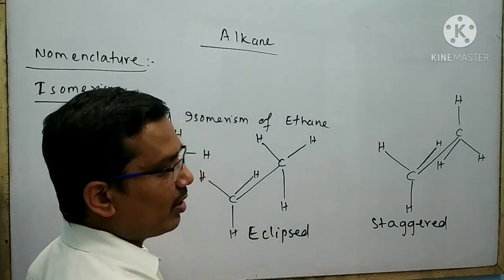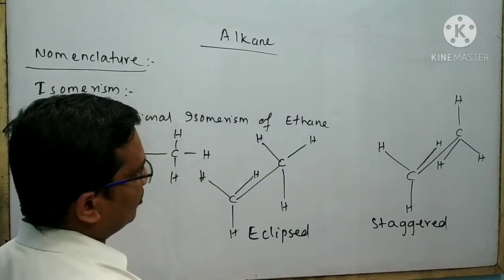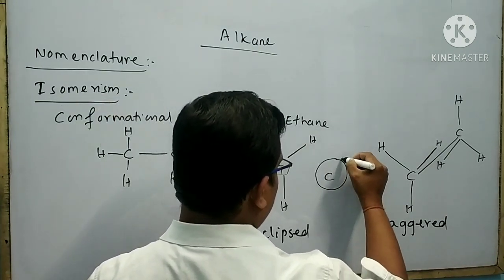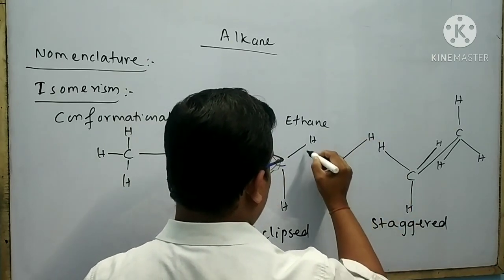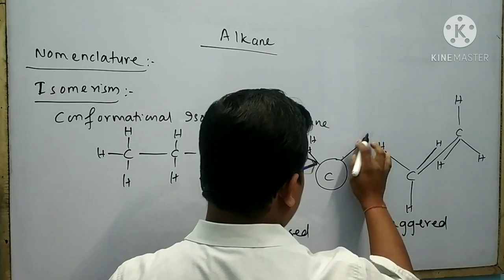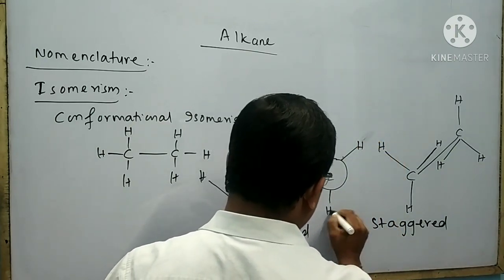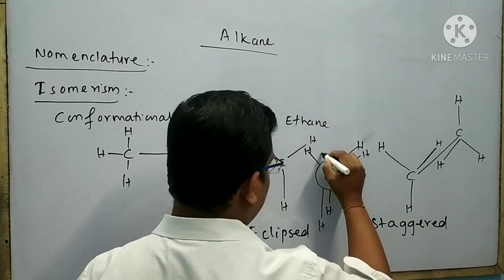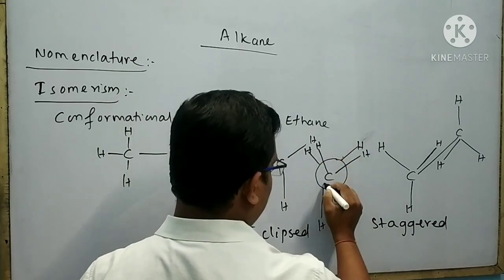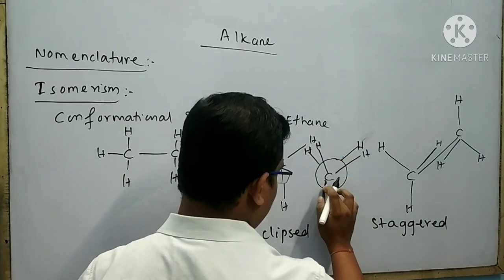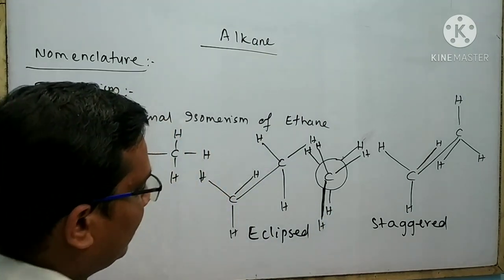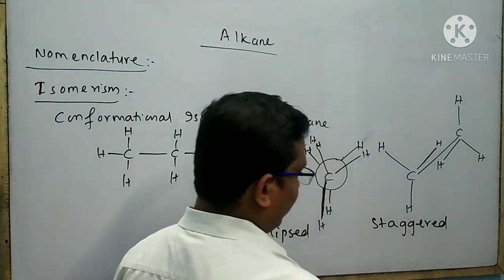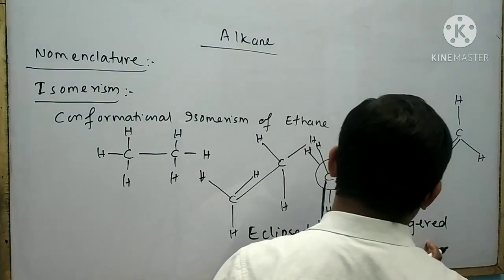I can draw the Newman projection for eclipsed conformational isomer like this. Your carbon atom is present. Your hydrogen atom is present. Also a hydrogen atom is present. Your hydrogen atom, hydrogen atom, hydrogen atom. This is said to be the Newman projection for eclipsed conformational isomer. I can draw the Newman projection for staggered conformational isomer like this.